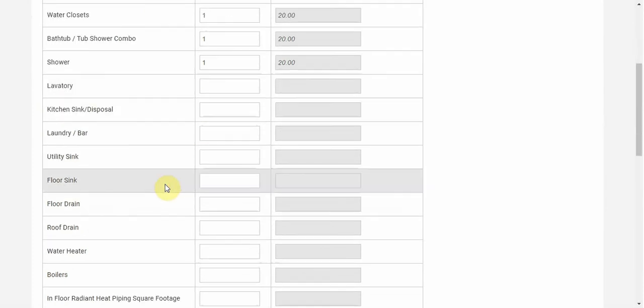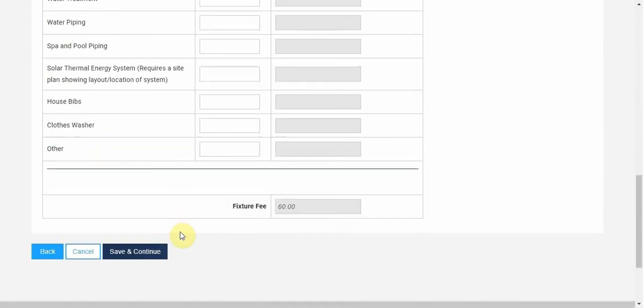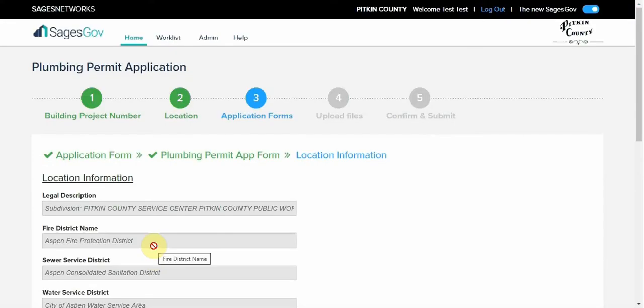You may fill in to see fee estimations as well. The location information is informational only and cannot be edited.